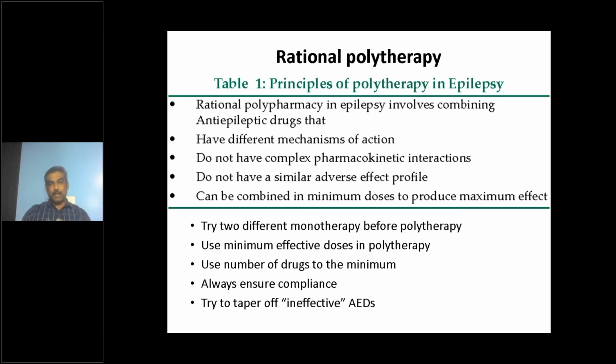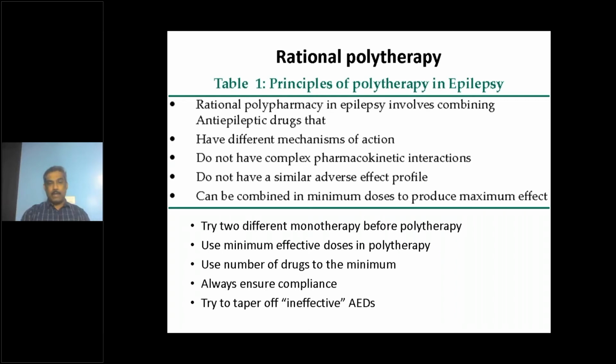Coming to polytherapy, once your first and second medications have failed, that is the time you think about using a combination of medications. That is called polytherapy. We have to combine medications that have different mechanisms of action. Some medications are sodium channel blockers, others are GABAergic or act on other channels. We should not usually combine two sodium channel blockers, like phenytoin and carbamazepine. It's not a good combination because both are sodium channel blockers and both can induce one another's metabolism. So it's a very messy combination, and we usually don't use carbamazepine and phenytoin together.